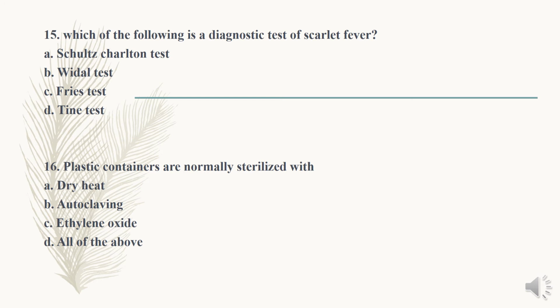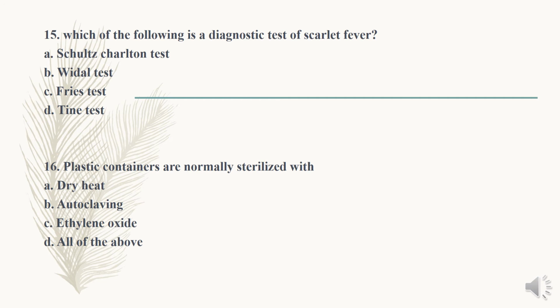15th question, which of the following is a diagnostic test for scarlet fever? As we already discussed, the Dick test is the first, preliminary and most important test done for scarlet fever, but the Dick test is not available in our options. Options are A. Schultz-Charlton test, B. Vidal test, C. Frei test, and D. Tyne test.